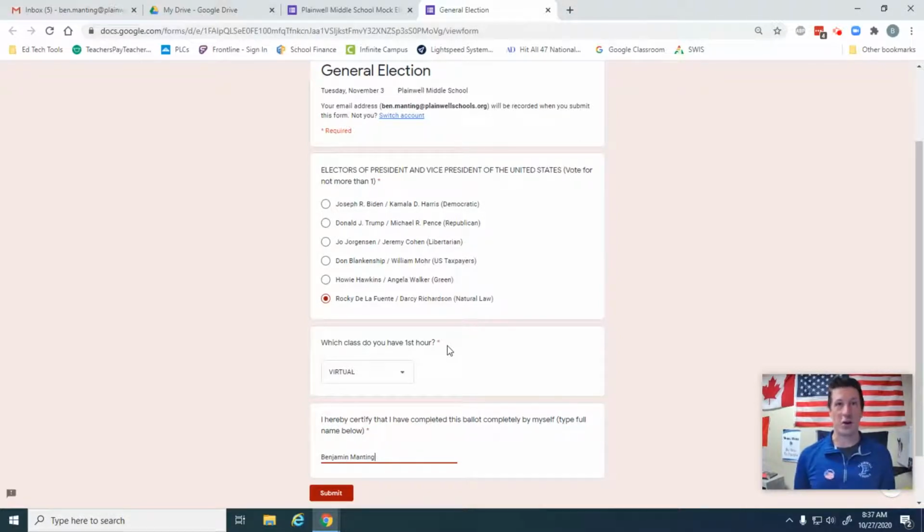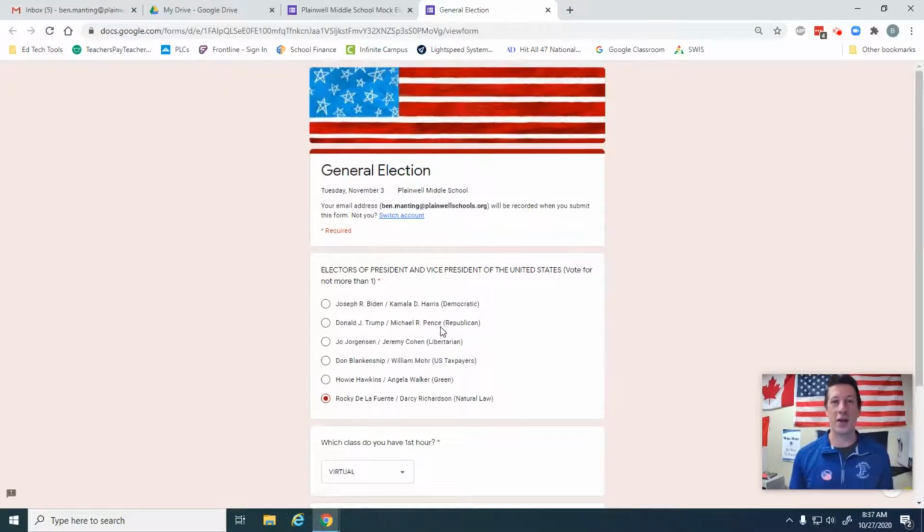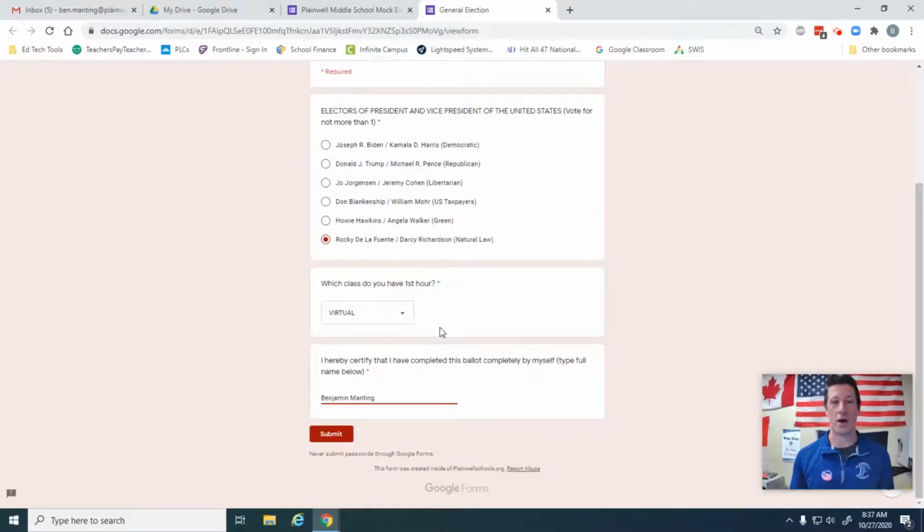So there's a bunch of different ways that you could vote in that election. That's why we have the signature, or in this case, a digital signature on this voting, because in a real election, they verify who you are. When you're done with that, you'll click submit and your vote will be counted.